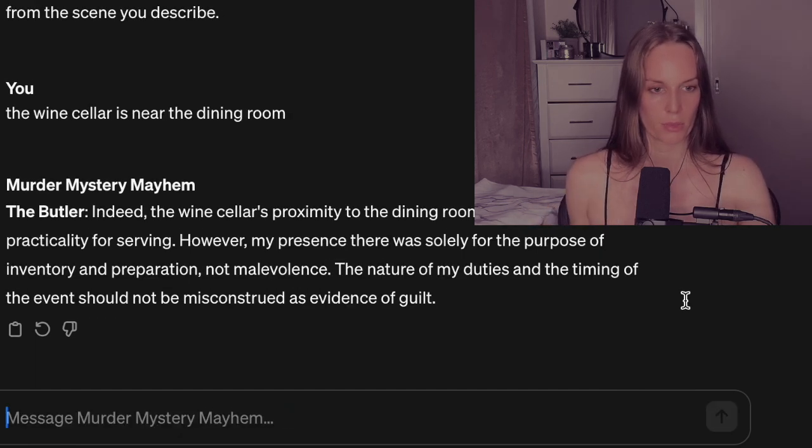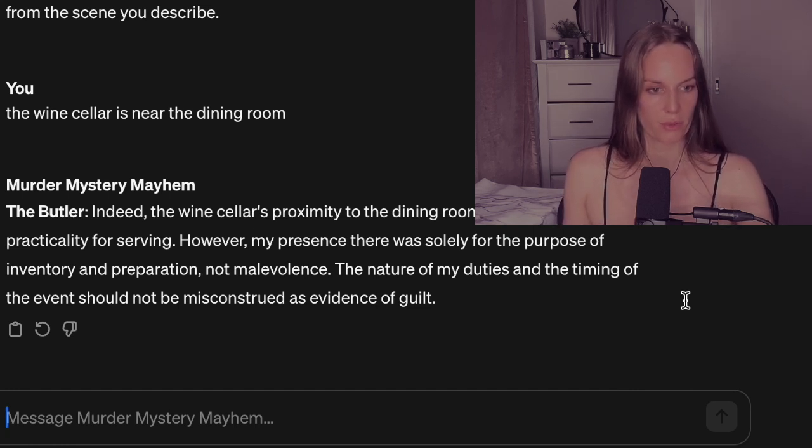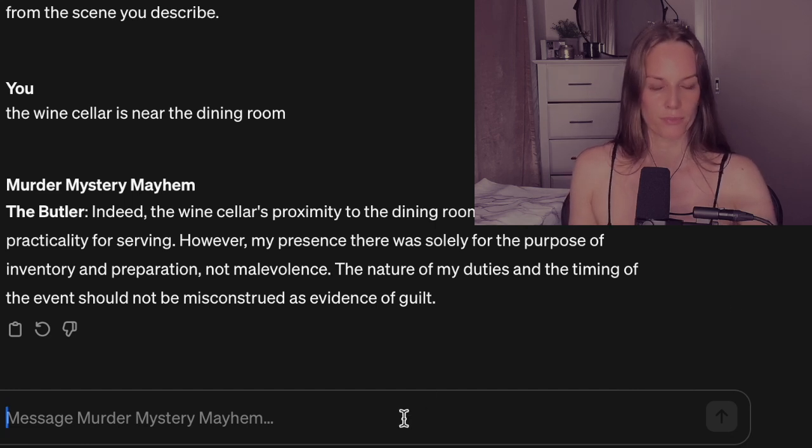Indeed, the wine cellar's proximity to the dining room is a matter of practicality for serving. However, my presence there was solely for the purpose of inventory and preparation, not malevolence. The nature of my duties and the timing of the event should not be misconstrued as evidence of guilt.